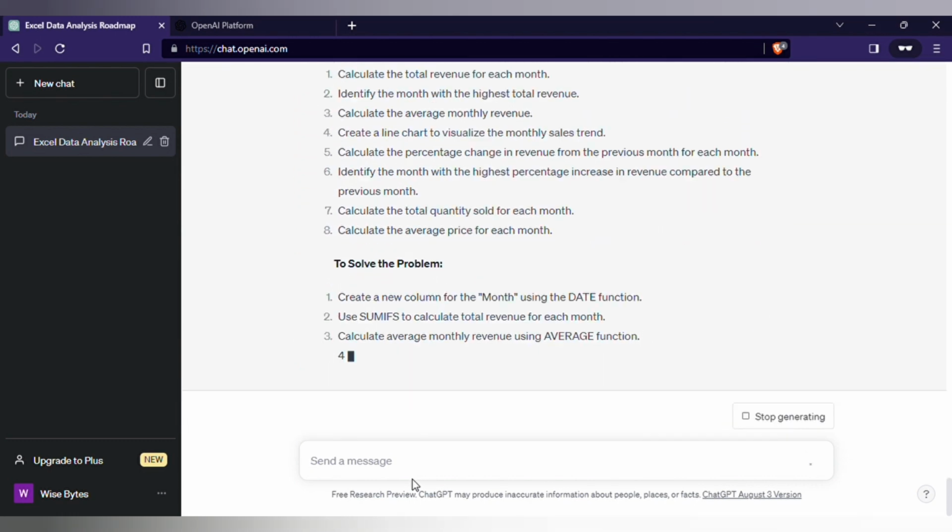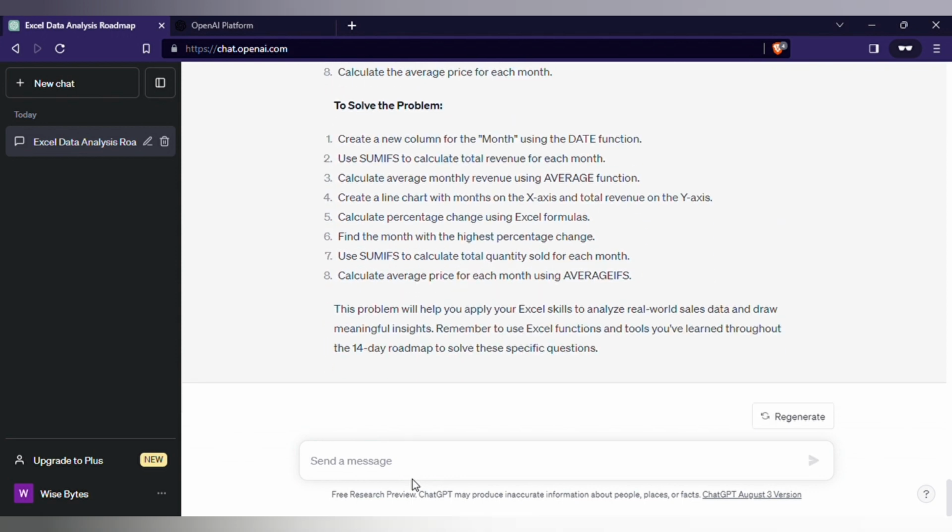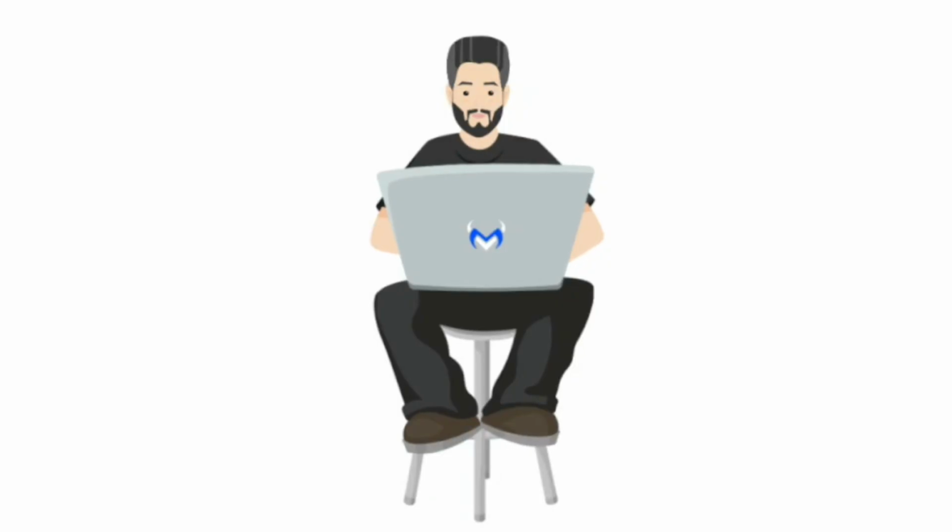And there you have it, folks. Learning any skill has never been this interactive and engaging. Thanks to AI language models like ChatGPT and Google Bard, you have a powerful tool at your disposal to guide you through the learning process. Whether it's Excel, coding, language learning, or anything else, the possibilities are endless.